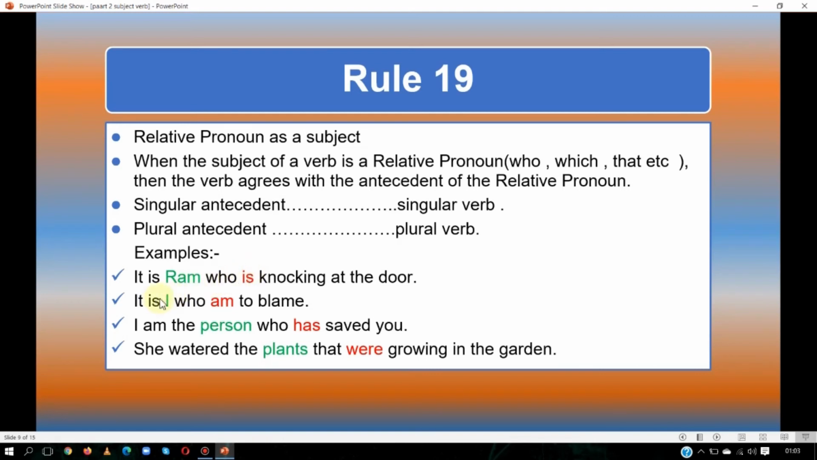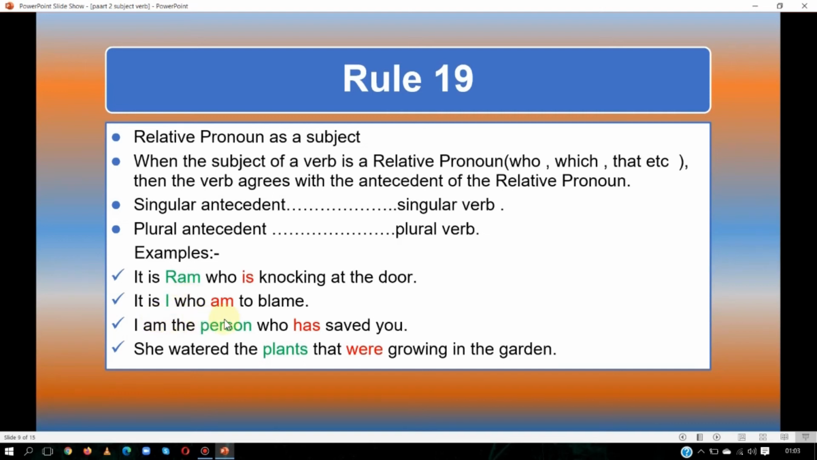It is I who am to blame. Here who is the relative pronoun. We will go with the antecedent. The antecedent is I, and with I we will use am. So we will go with I. It is I; I is the antecedent of this relative pronoun. Let us see the next.